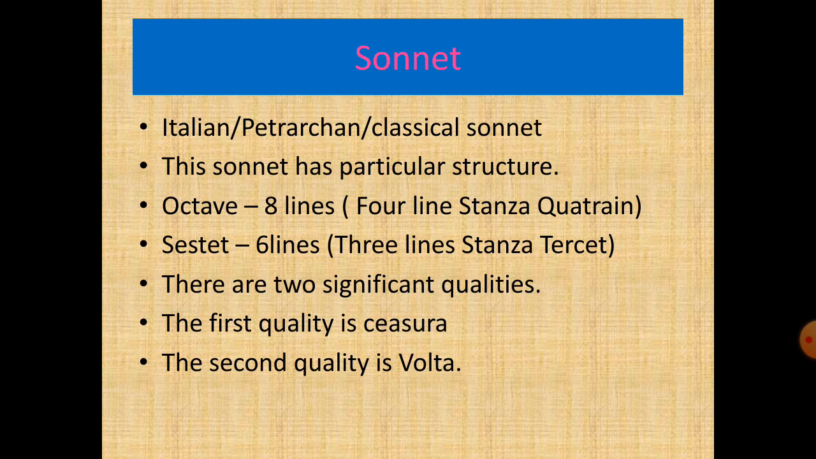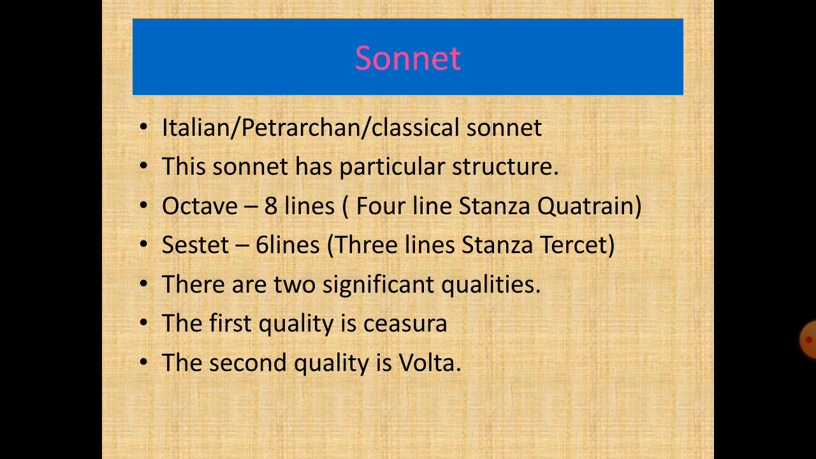Again, there are two significant qualities of the Petrarchan sonnet, and these are the caesura and the volta. The first quality is the caesura, which means a long pause after the 8th line. There is a space between the octave and the sestet, and this space is indicated by the caesura, or pause.